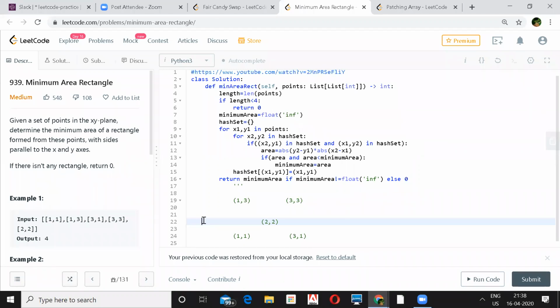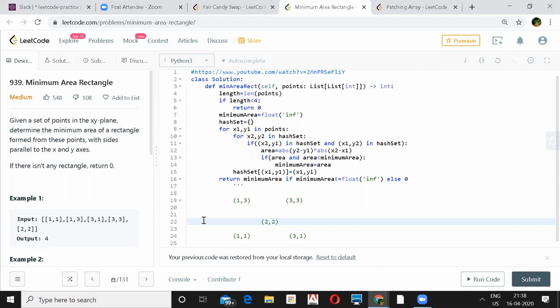When I started thinking, I thought of having a two map, two set, where the key in one will be the x-axis and in the other the y-axis.